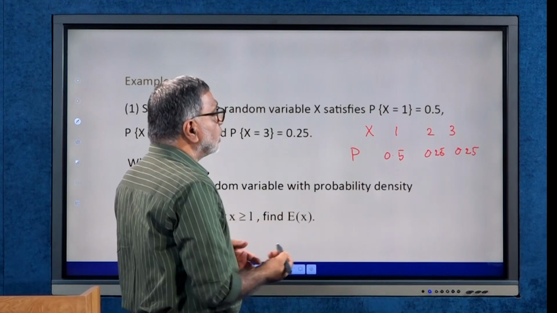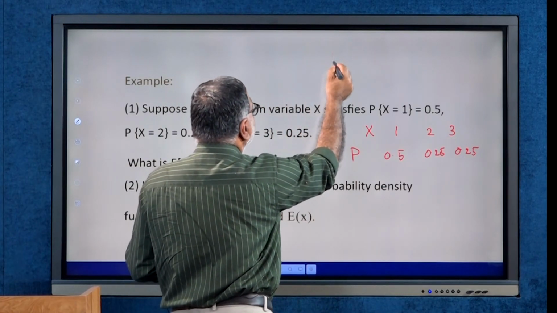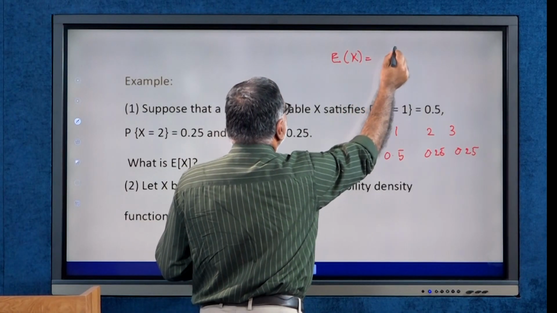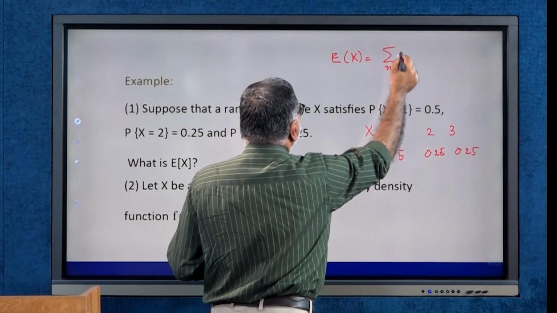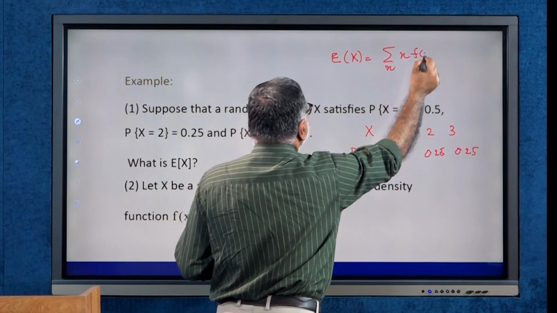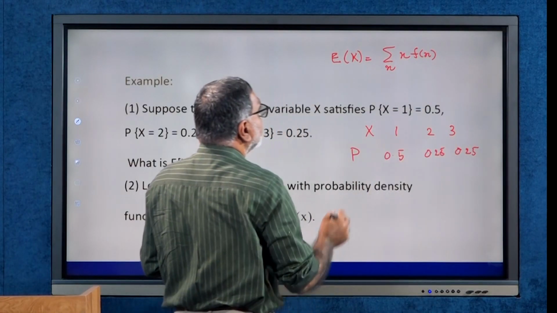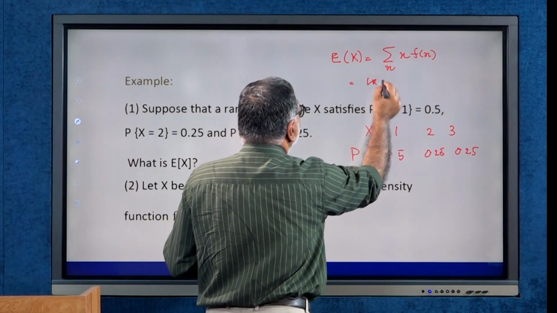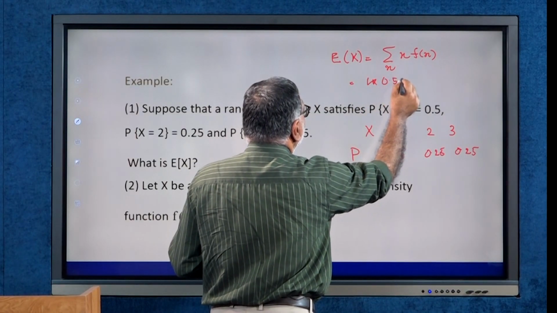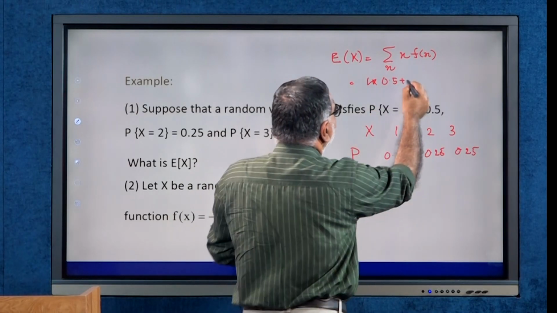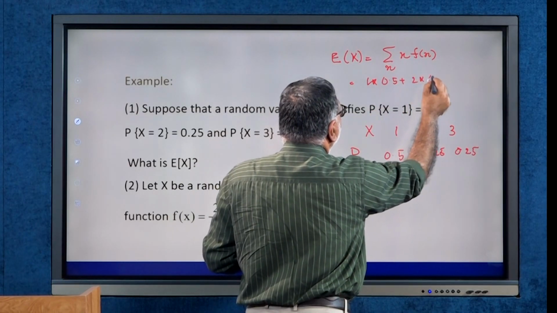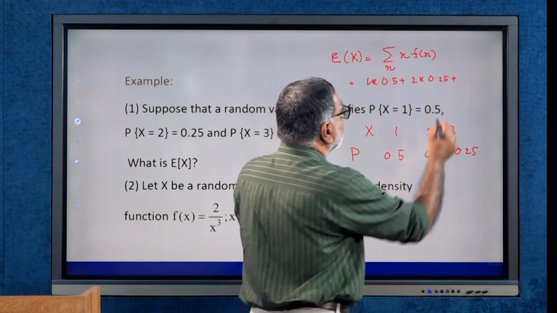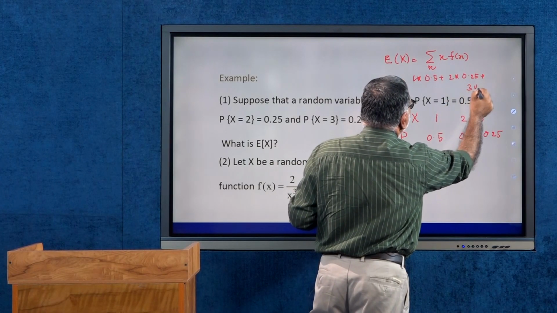So how do you find the expectation? The expectation of x, for a discrete random variable, is defined as the sum over x of x times f(x). Here f(x) is nothing but the probability values. So this is equal to 1 into 0.5 plus 2 into 0.25 plus 3 into 0.25.